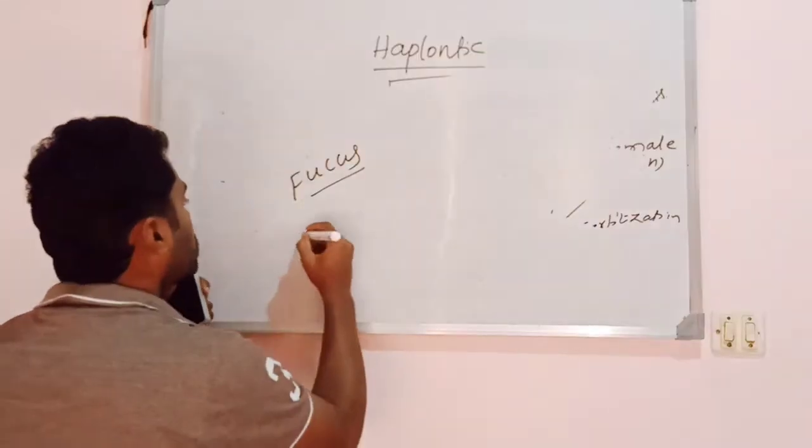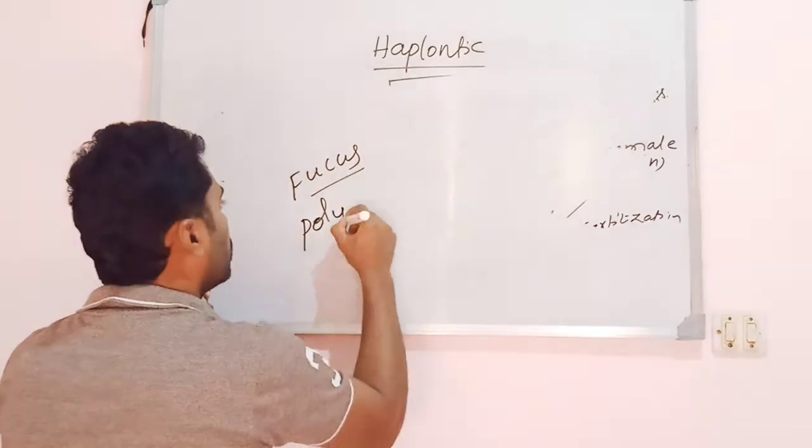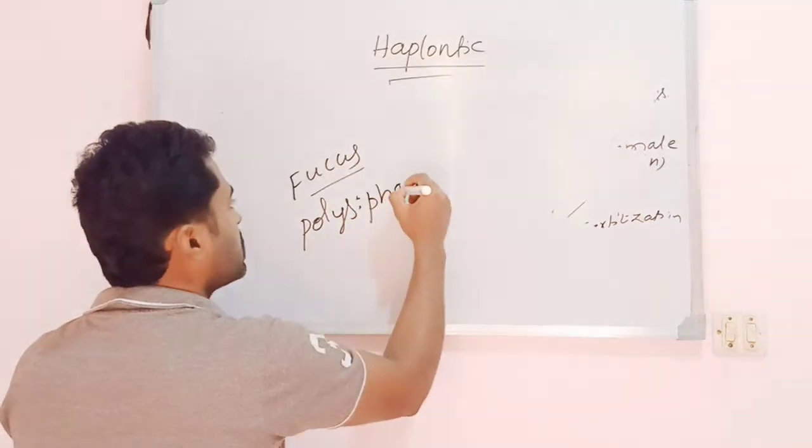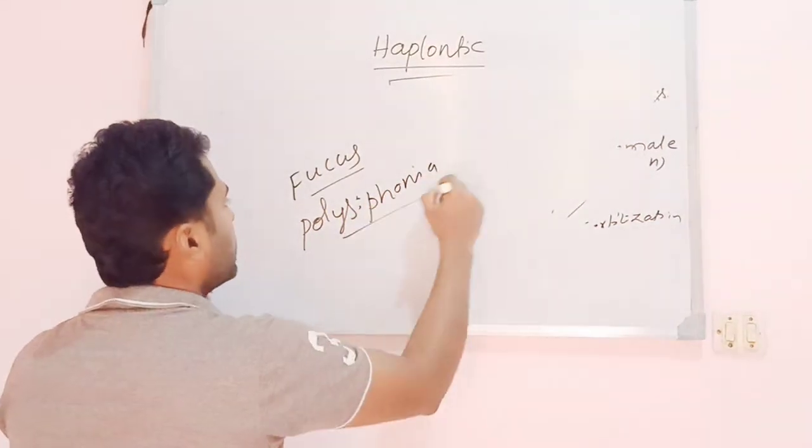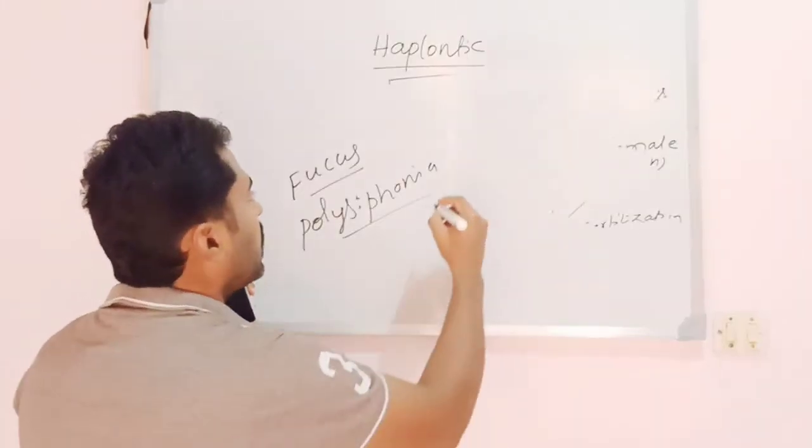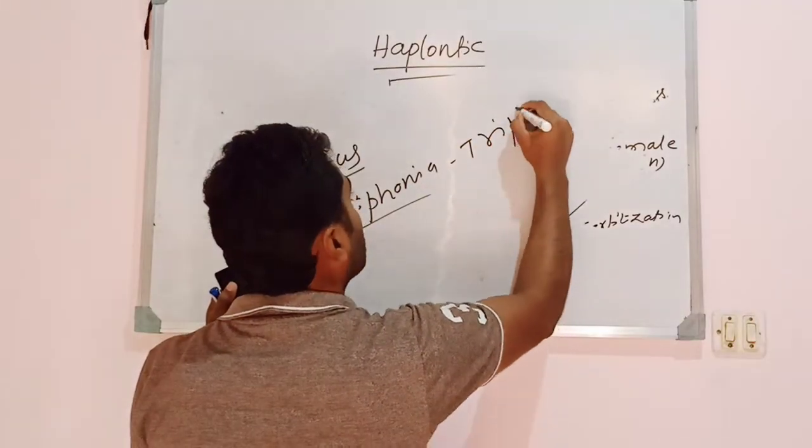Also, for example, an alga called Polysiphonia. Remember, this is a member of Rhodophyceae, a red alga. Polysiphonia exhibits a triphasic life cycle.